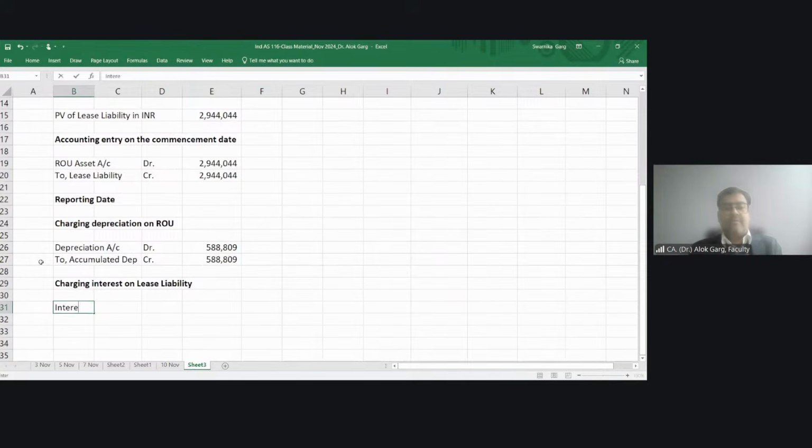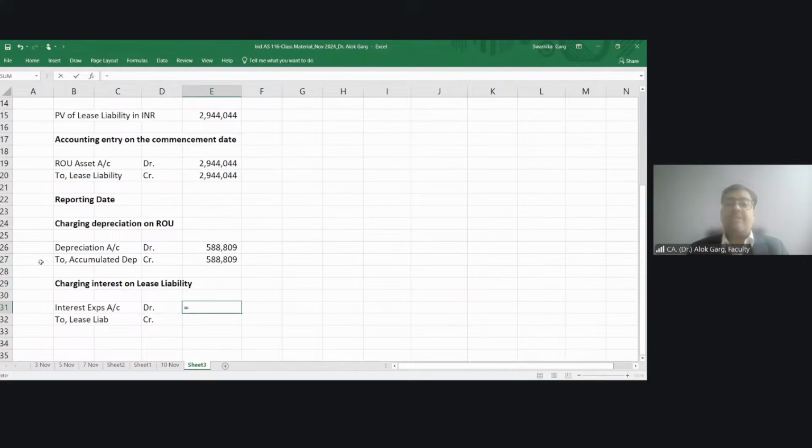Interest expense account debit to lease liability. Interest expense account debit to lease liability.